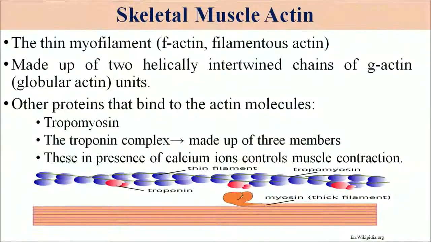The next important protein is actin, called the thin myofilament. It is made up of two helically intertwined chains of G-actin, or globular actin units, and it contains two molecules, tropomyosin and the troponin complex. Together, in the presence of tropomyosin, troponin, and calcium ions, they help in the muscle contraction process.